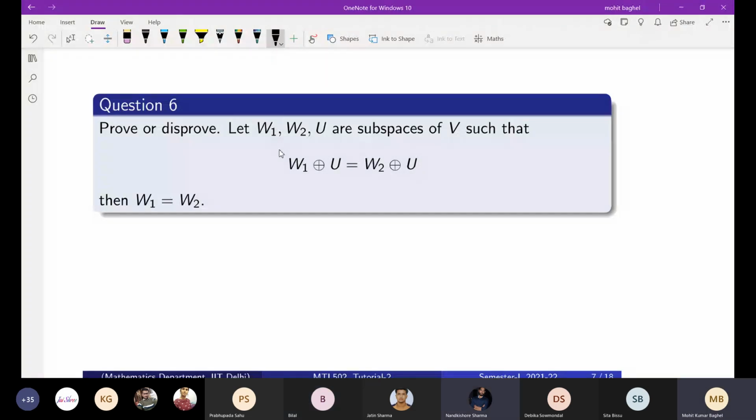Intersection is 0. Tell me one by one. W1 intersection U is only the 0 element. What is the difference? Can you say it again? I haven't heard you. W1 intersection U is equal to only the 0 element, and W2 intersection U is the 0 element.